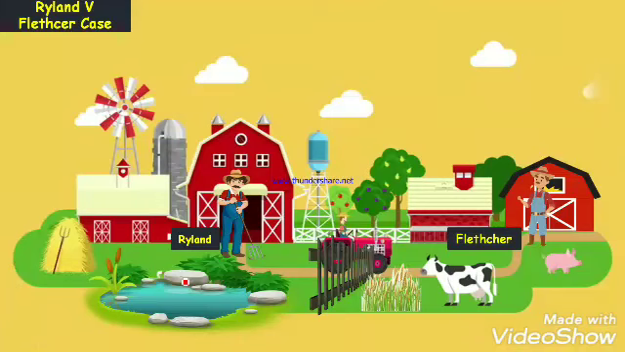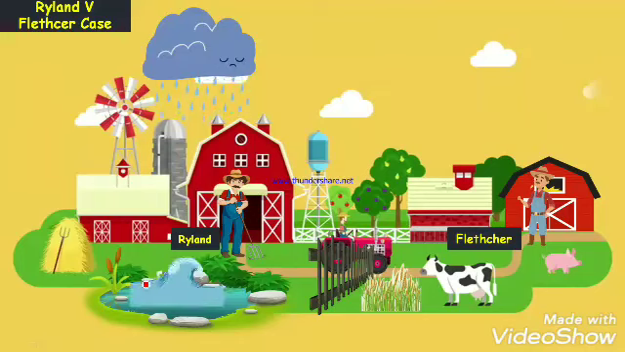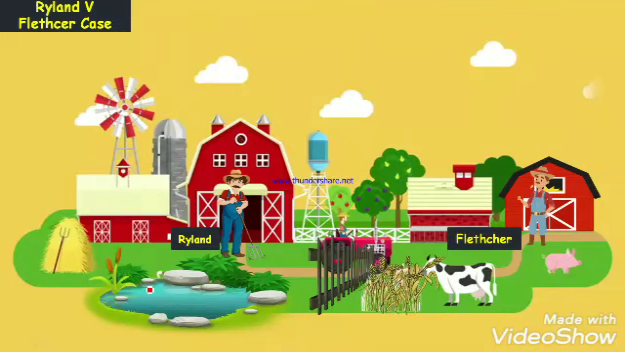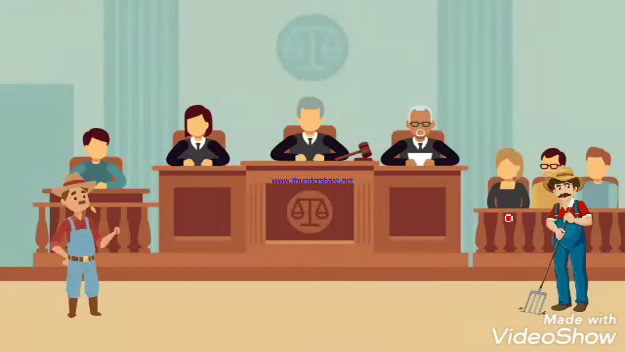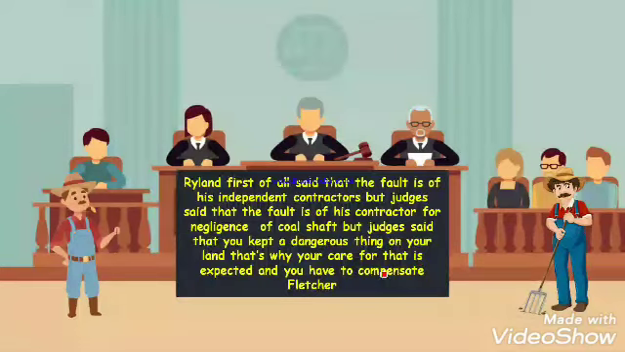So one day the rain started and the reservoir overflowed, and after the rain, due to breakage of this artificial lake, Fletcher's crops were damaged. So Fletcher went to court to claim damages. Before continuing our story, Fletcher will be called the plaintiff and Rylands will be called the tortfeasor. So what happened in court? First of all, Rylands said that this was the fault of his independent contractor.